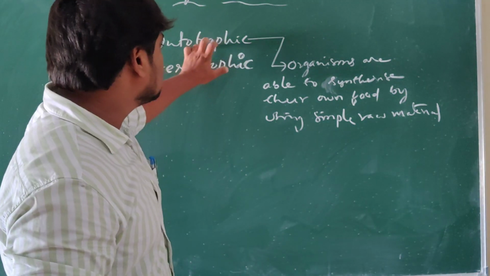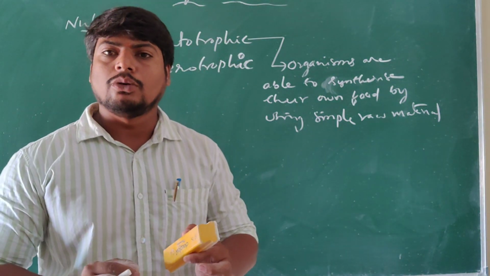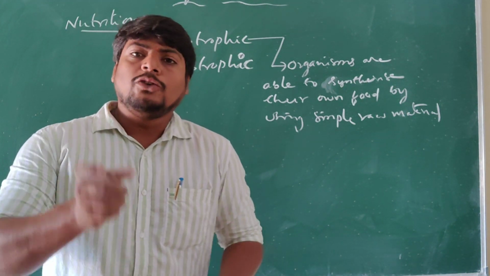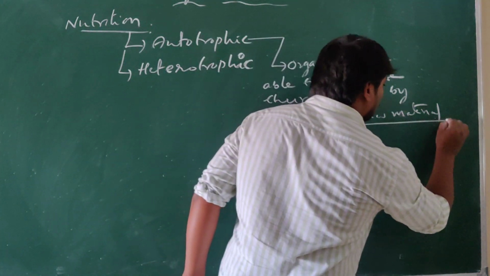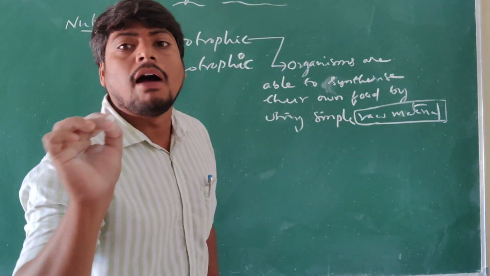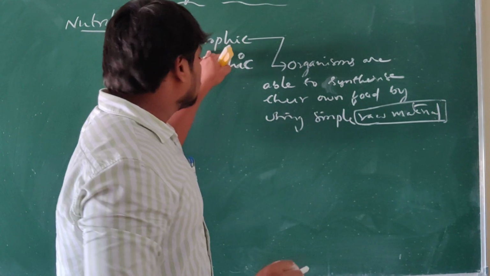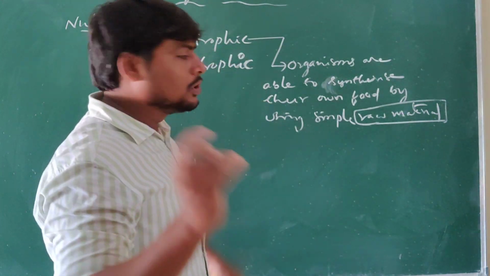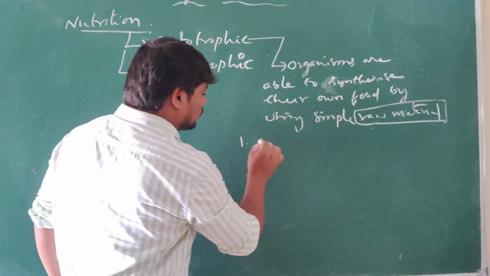And what do we call the autotrophic mode of nutrition? This autotrophic mode of nutrition is based on the raw materials used. Based on the raw materials used by the organisms, the autotrophic mode of nutrition is of two types. How many types? Two types. Based on what? Raw materials. And what are the two types?